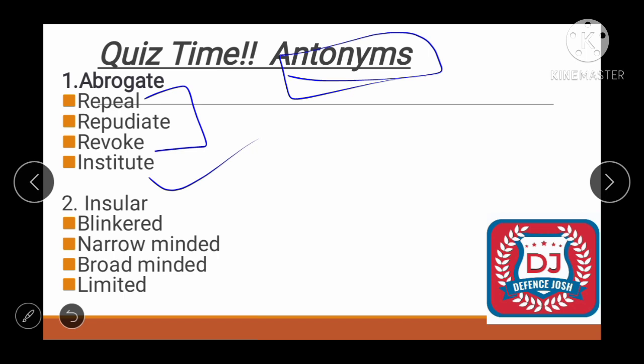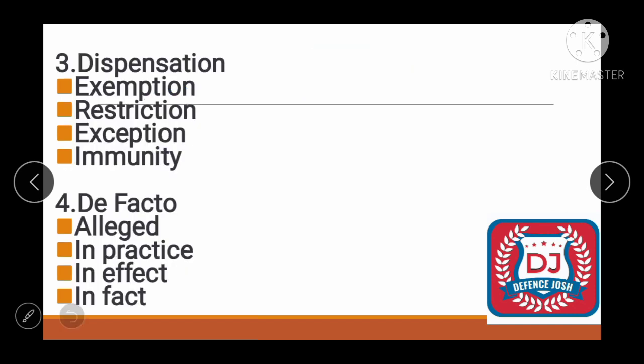Next one is insular. Option third would be correct. Okay, insular means narrow minded, blinkered, limited. So correct answer would be broad minded, because we have to find the antonym. Next one is dispensation, right? Dispensation opposite would be restriction, because exemption, exception or immunity mean छूट देना, right? Next one is de facto. So correct will be alleged. See friend, what does alleged signify here? Guilty, right? Guilty.